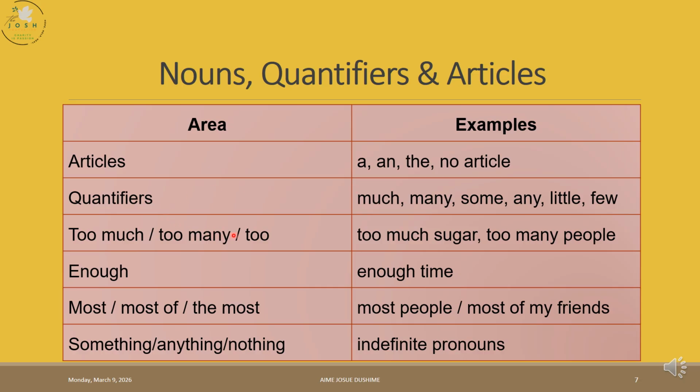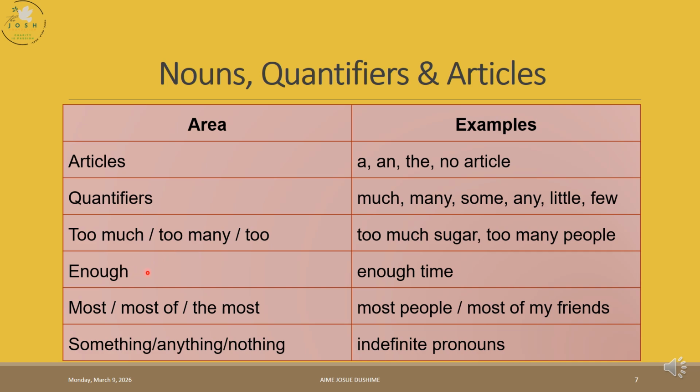Too much and too many and too: we say too much when they express an abundance of something, like we have more things than we should have. They use these to express a problem with the quantity. Too much is used for uncountable, too many is used for countable, and too is used together with an adjective. And when we say too much, too many, it is followed by a noun.